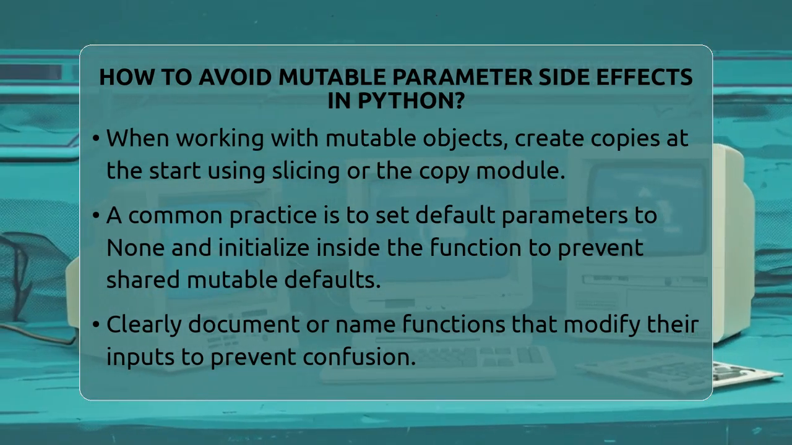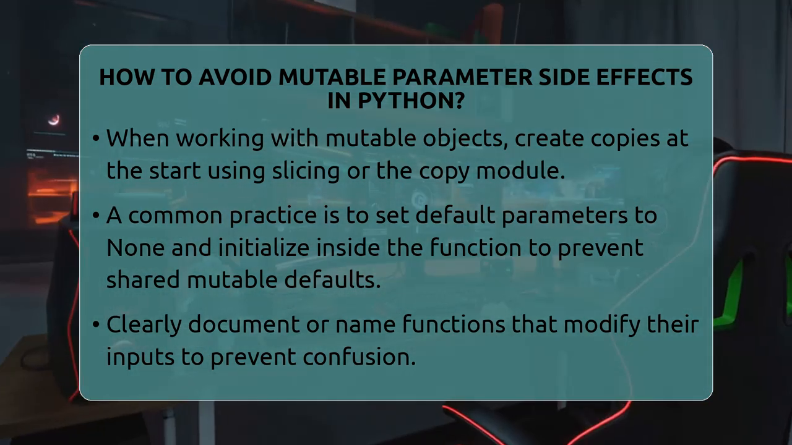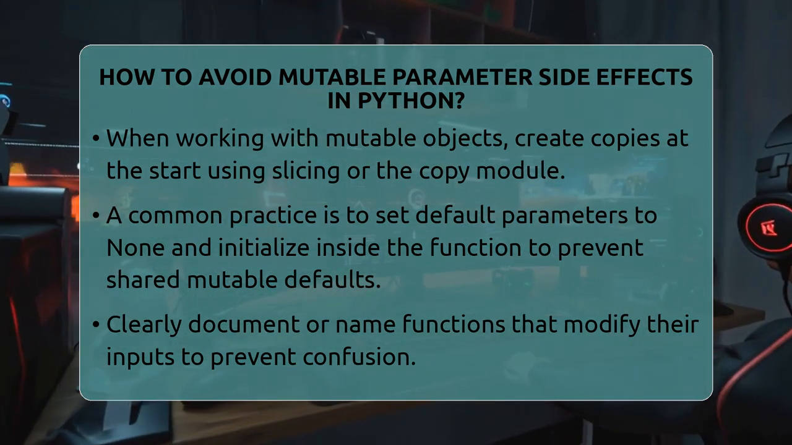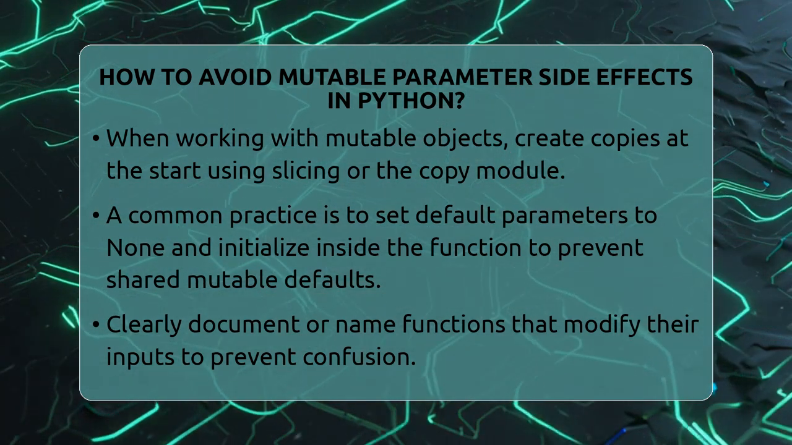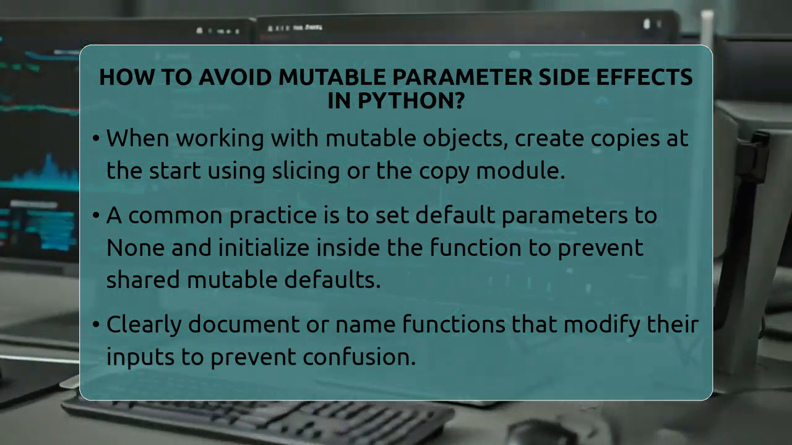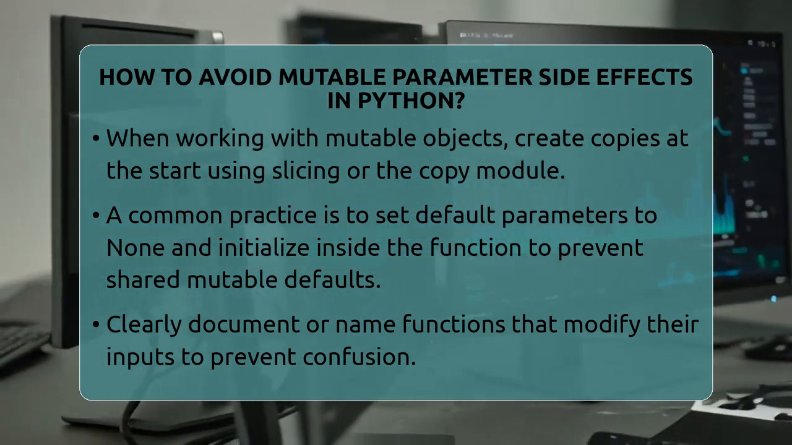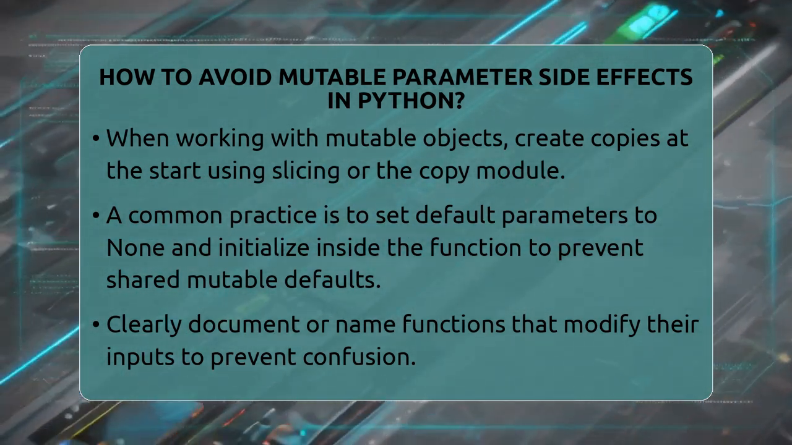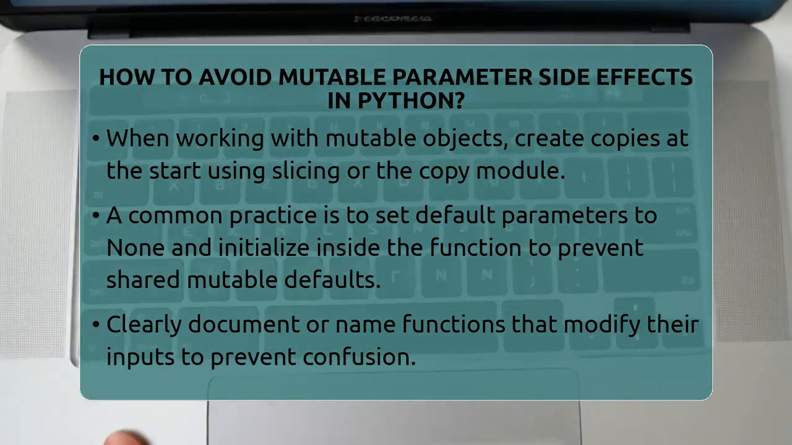Another effective method is to set the default value of a parameter to None. Inside the function, check if the argument is None, and if so, create a new object like an empty list. For example, define the function with data=None, then inside, if data is None, assign data to an empty list. This way, each call gets a fresh list, avoiding shared state.